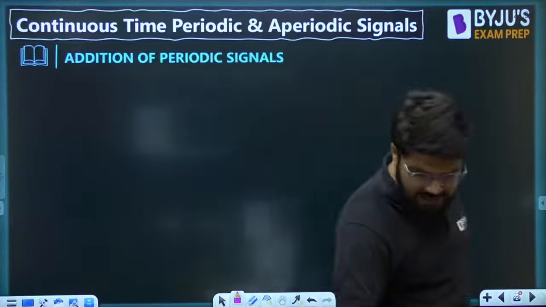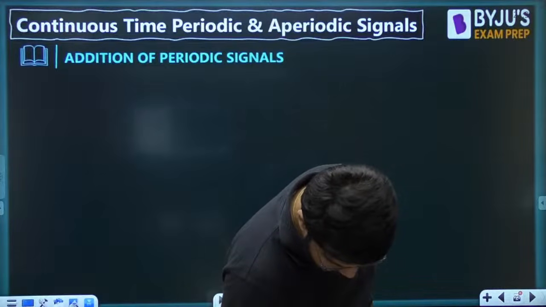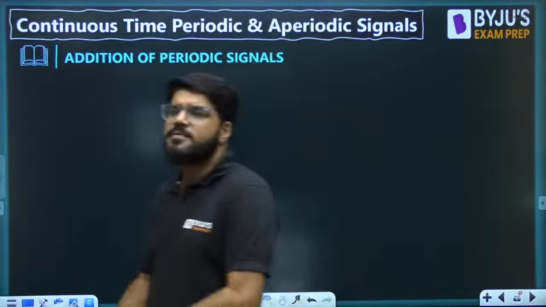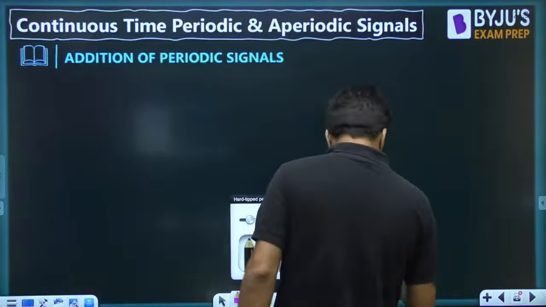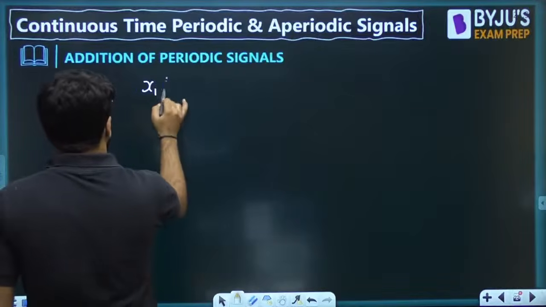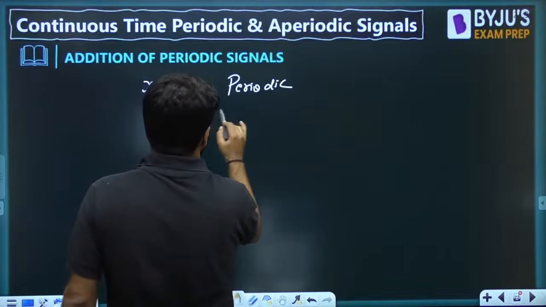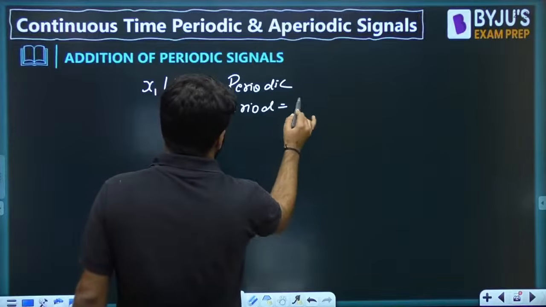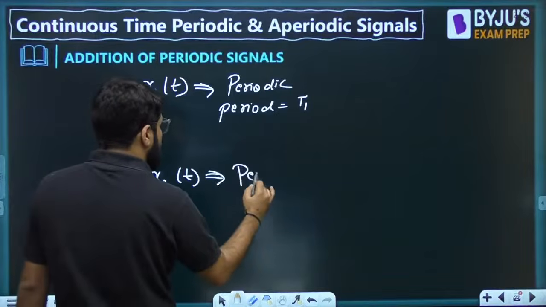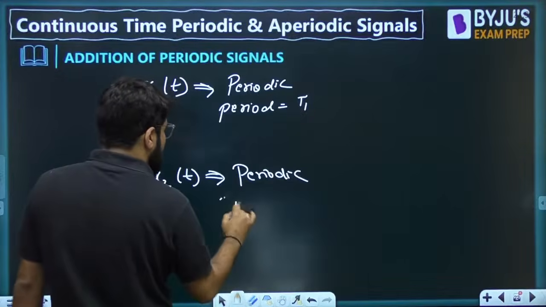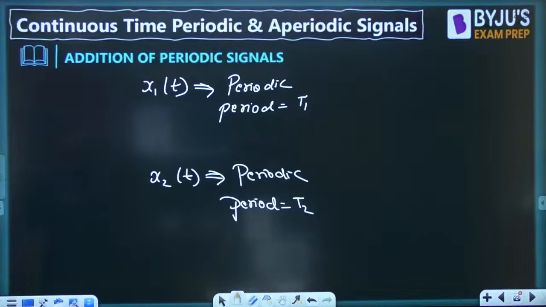Now, what happens when periodic signals are added? Tell me. What happens when periodic signals are added? Let's see. Suppose there is a signal x1(t) which is periodic, and let's say its period is equal to T1. There is another signal x2(t) which is also periodic. There are two different periodic signals, and let's say its period is equal to T2.